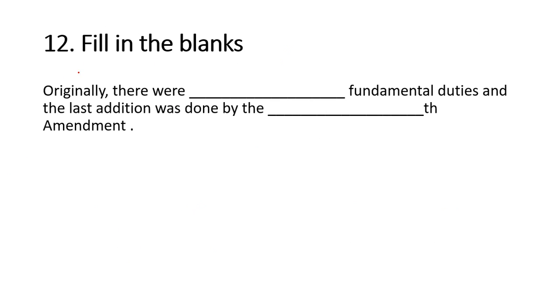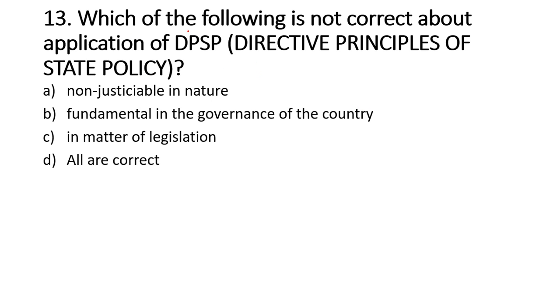Next question. Fill in the blanks. Originally there were blank fundamental duties and the last addition was done by the blank amendment. So, originally there were 10 fundamental duties and the last addition was done by the 86th amendment. Next question. Which of the following is not correct about application of DPSP, Directive Principles of State Policy?